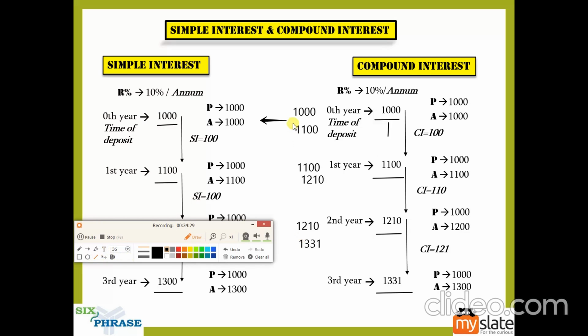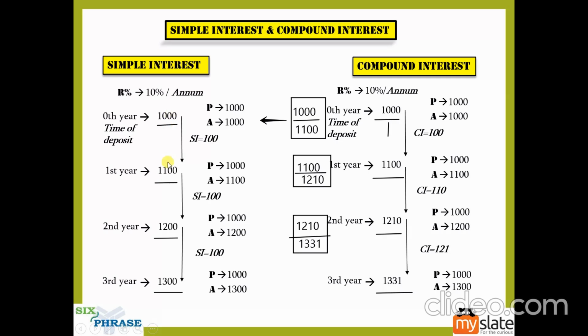If you know what a geometric progression is, the ratio of consecutive terms will be the same. Here you see that all these are the same. You solve this, you will get 10 by 11. Solve this, you will get 10 by 11. Solve this, you will get 10 by 11. So the ratio here is the same. The amounts for consecutive years in simple interest are in arithmetic progression. The amounts for consecutive years for compound interest are in geometric progression. So this is also something that you can note and use.